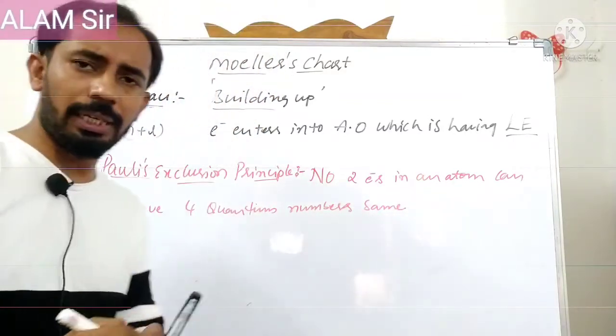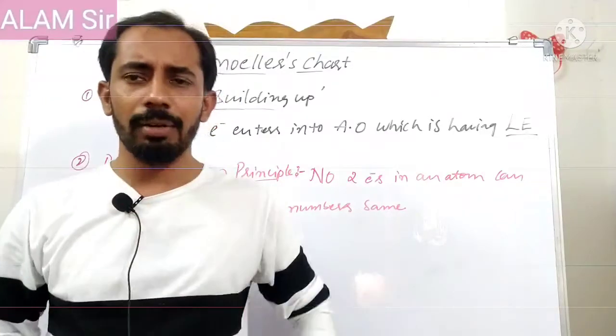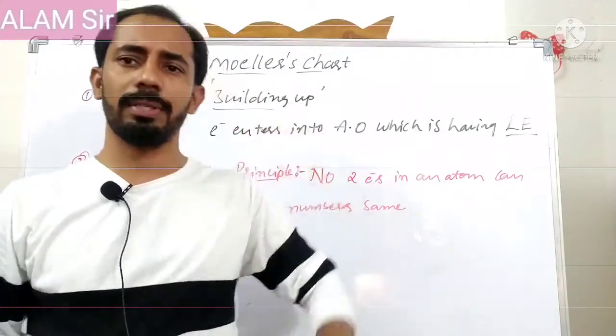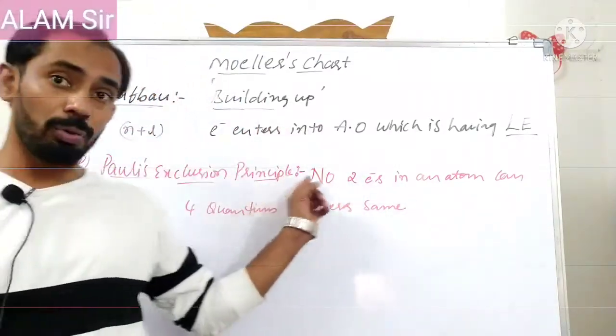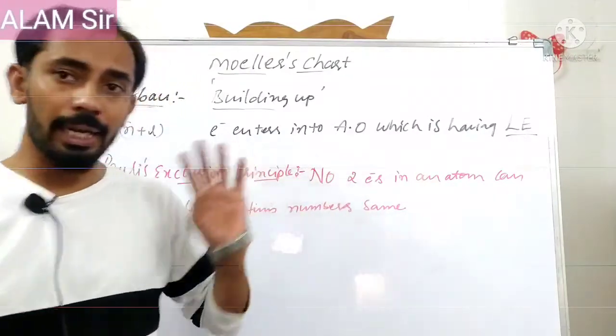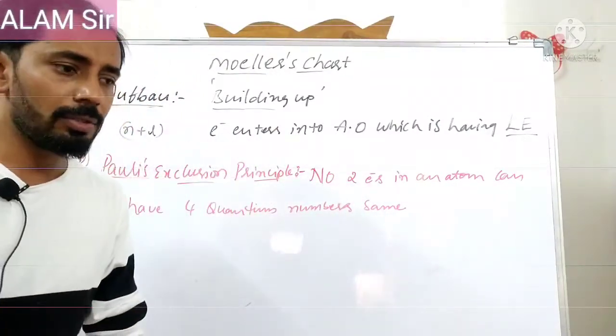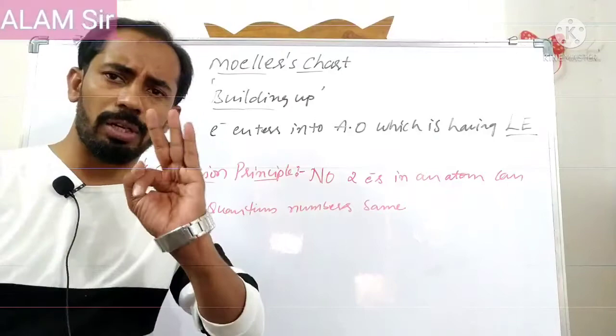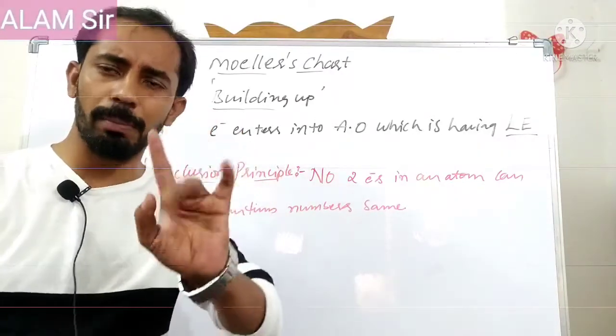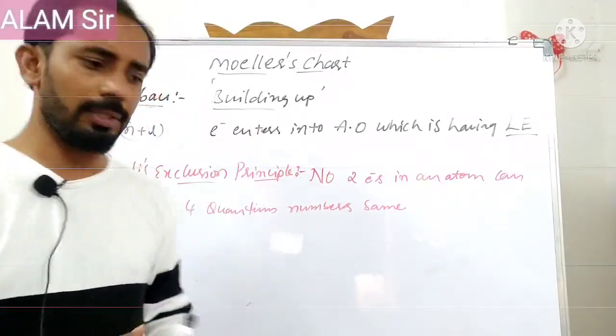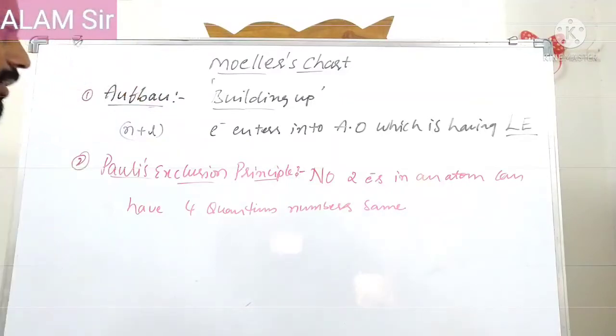Means if you take any atom, 2 electrons will not have the 4 quantum numbers the same. Maybe 3 quantum numbers will be the same, but the 4th one will compulsorily be different. That is Pauli's exclusion principle.